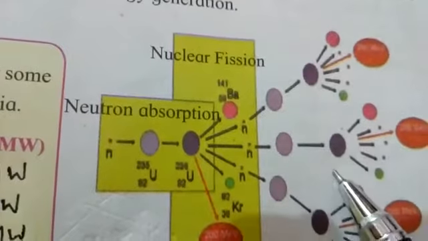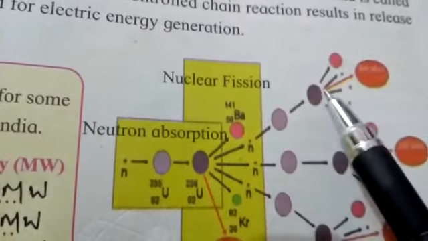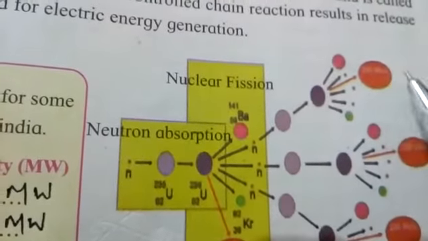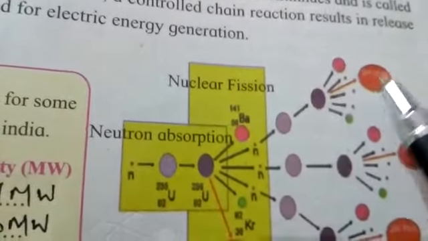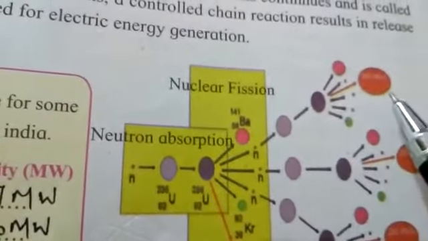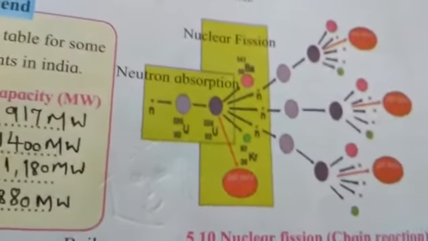Then again it will be getting converted into uranium 236, here uranium 236, uranium 236. All 3 are going to be unstable uranium 236 isotopes. These are going to be converted into barium and krypton, releasing another 3 neutrons, and lots of energy will be created. Then those 3 neutrons are free to be bombarded towards the next uranium atom, and this is how it's going to be a long chain, and such a chain reaction will give rise to tremendous production of energy.